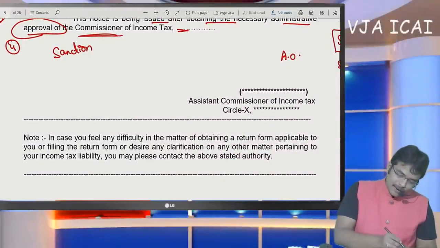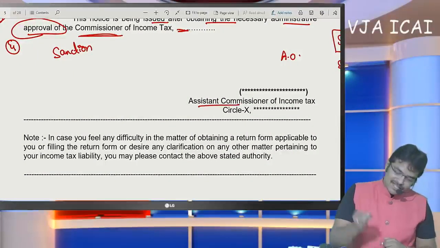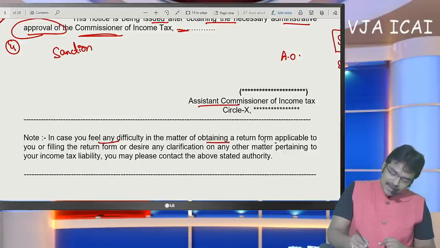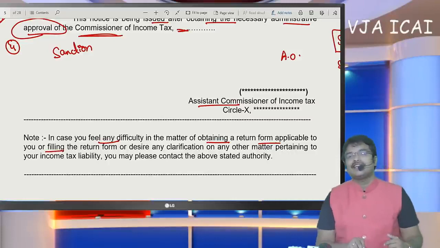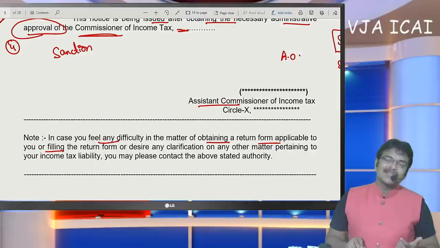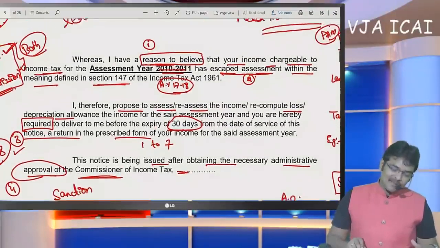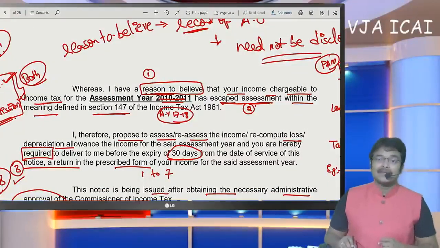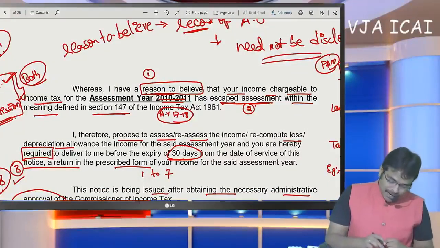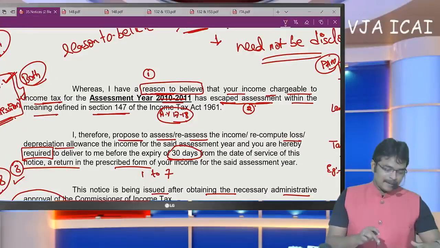Here in the note point they have specified, if you observe, that the assistant commissioner has given this notice. In case you feel any difficulty in obtaining the applicable return form, as of now there is no difficulty because everything is to be filed through online only. So there is no difficulty in obtaining the form. Now the return has to be filed under section 148. Sir, is the assessment procedure completed? No. Now it is going to begin.